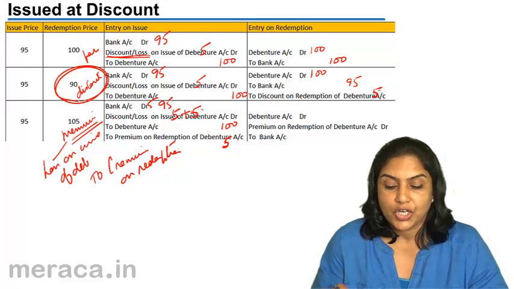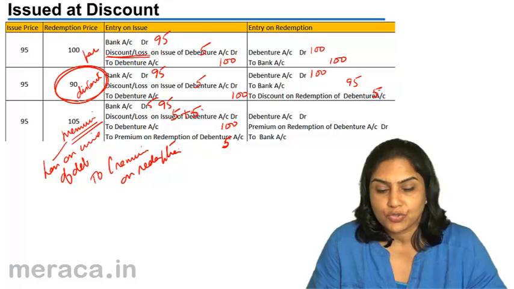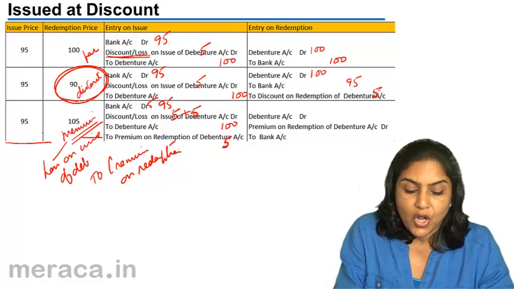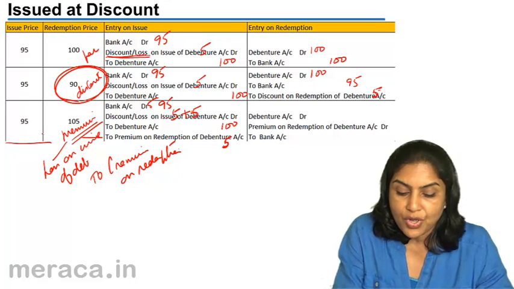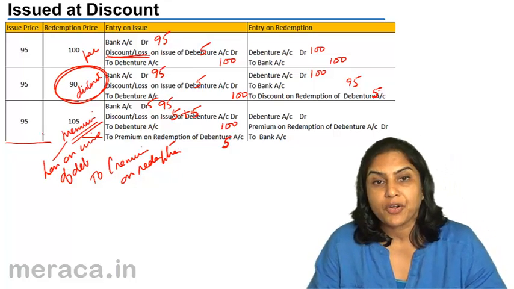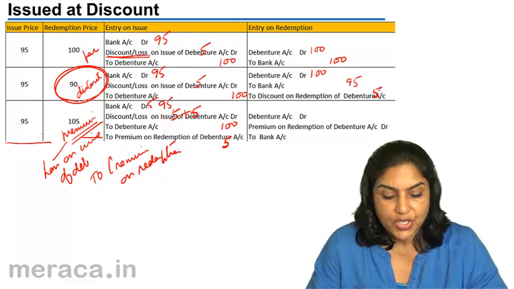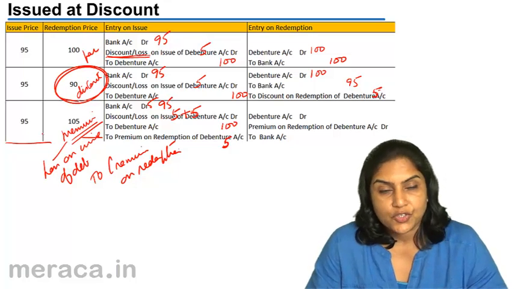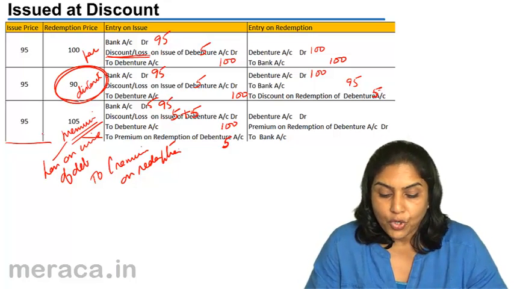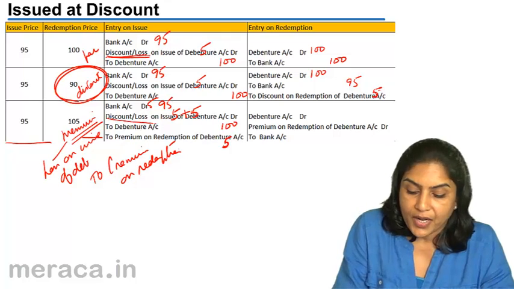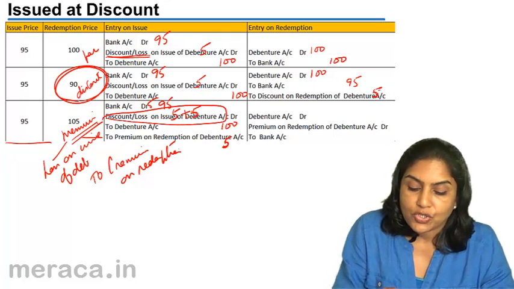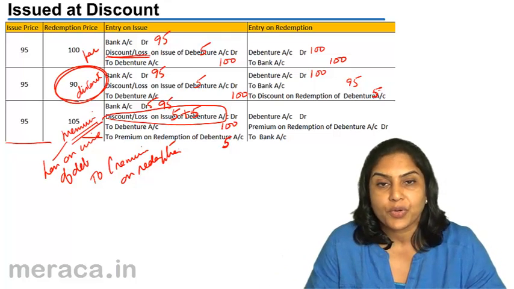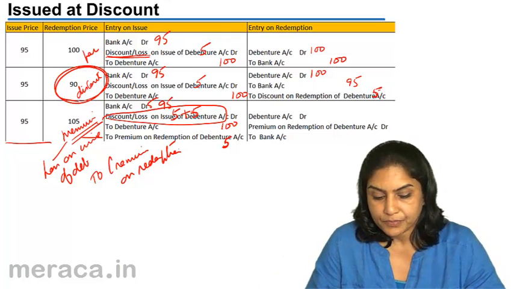Discount or loss on issue of debentures, only one account is opened, and in this case it consists of both the discount on issue as well as the premium on redemption. Premium on redemption is a capital loss. Discount on issue is also a capital loss. Both are clubbed together under one account called discount or loss on issue of debentures account. These may then be written off over the life of the debentures.